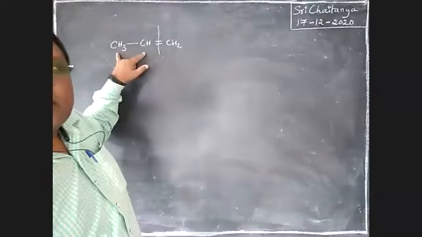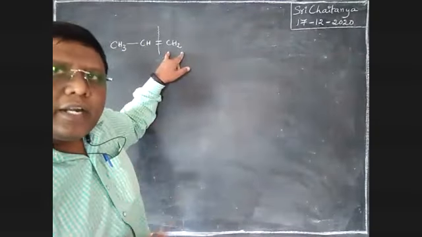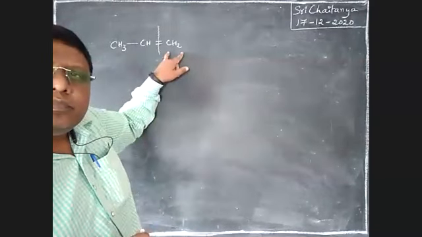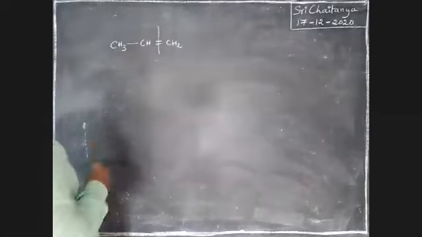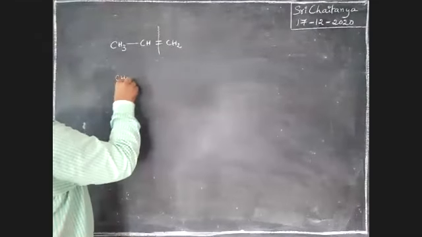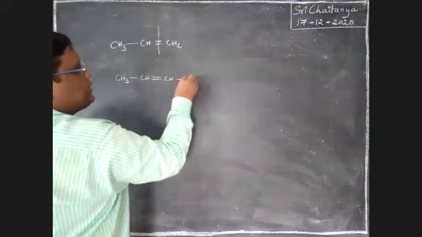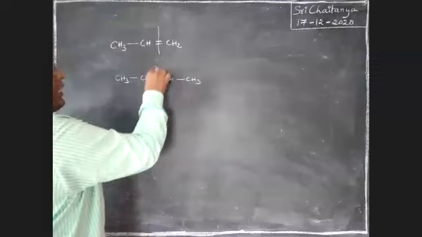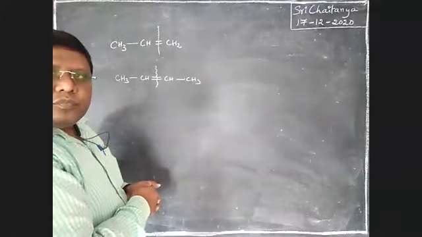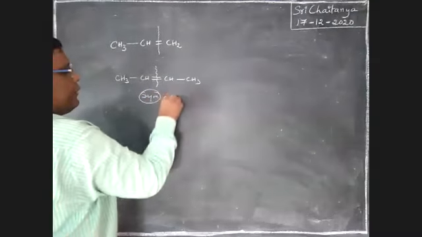Please cut only at the C double bond C. So unequal parts are coming out. It is unsymmetrical. For example, CH3CH double bond CHCH3, boys. If we cut at C double bond C, equal parts are coming out. It is a symmetrical alkene.